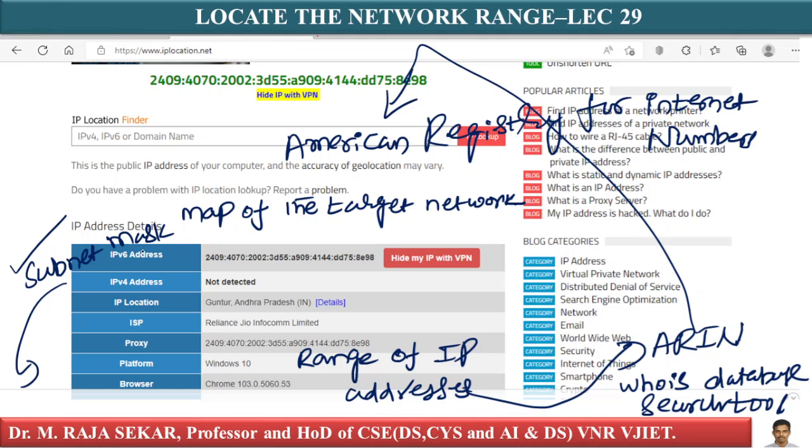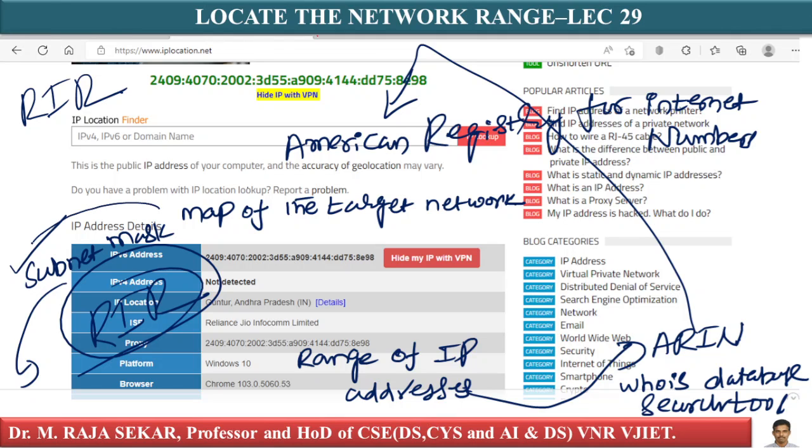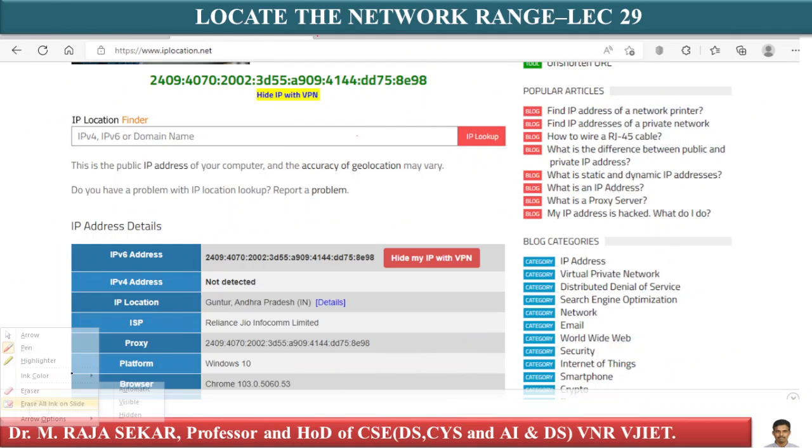Just understand that you can find the range of IP addresses and subnet mask used by the target organization from the Regional Internet Registry, RIR. I will explain it in detailed manner with appropriate illustration in my future classes.